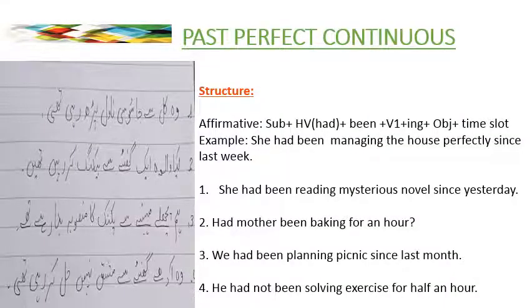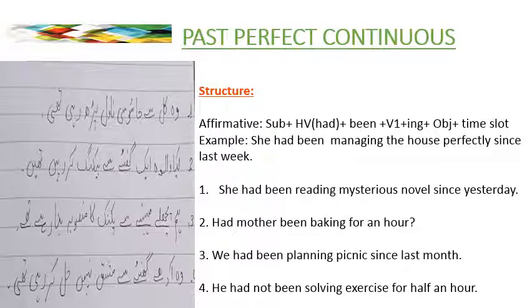Next, the category of past perfect continuous tense. We use this tense when something started in the past and continued up until another time in the past. Here again we use the same time slot: for the fixed time period and since for the unknown time period.